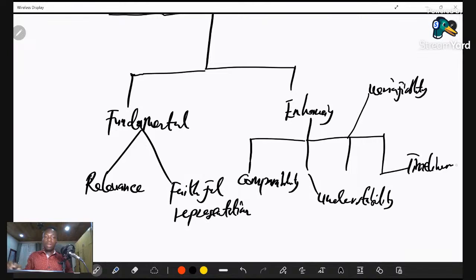Please don't check the handwriting. Let's focus. That is what we need to understand.